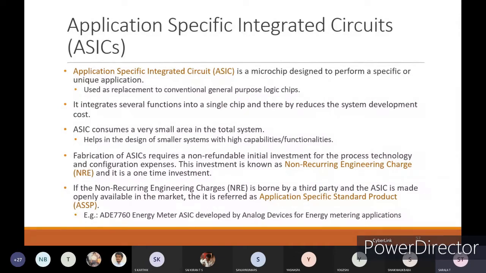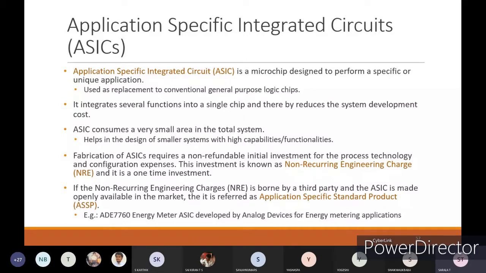If you are investing some amount of money at that starting stage, which can be called the research or R&D stage, then whatever investment you put on the device is the non-recurring engineering charge, meaning you won't get it back.